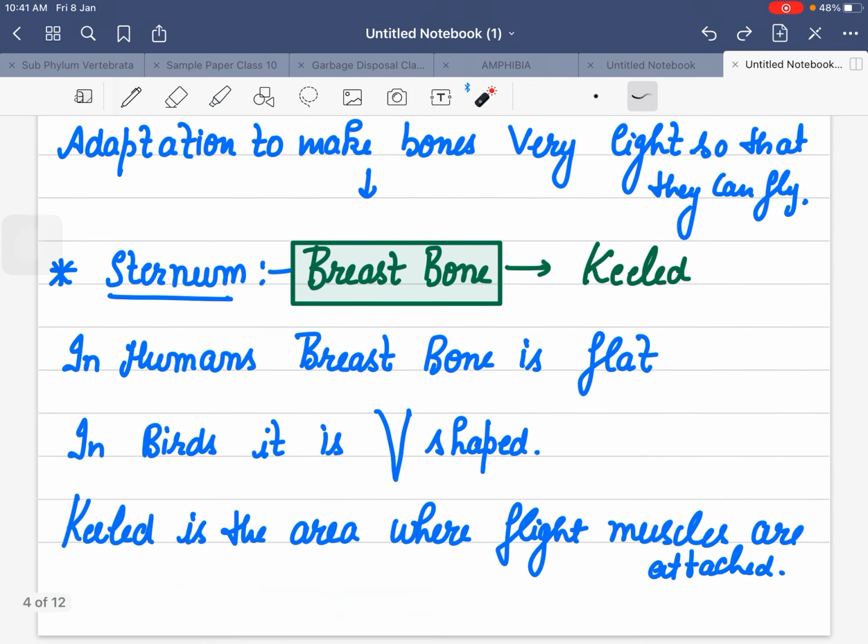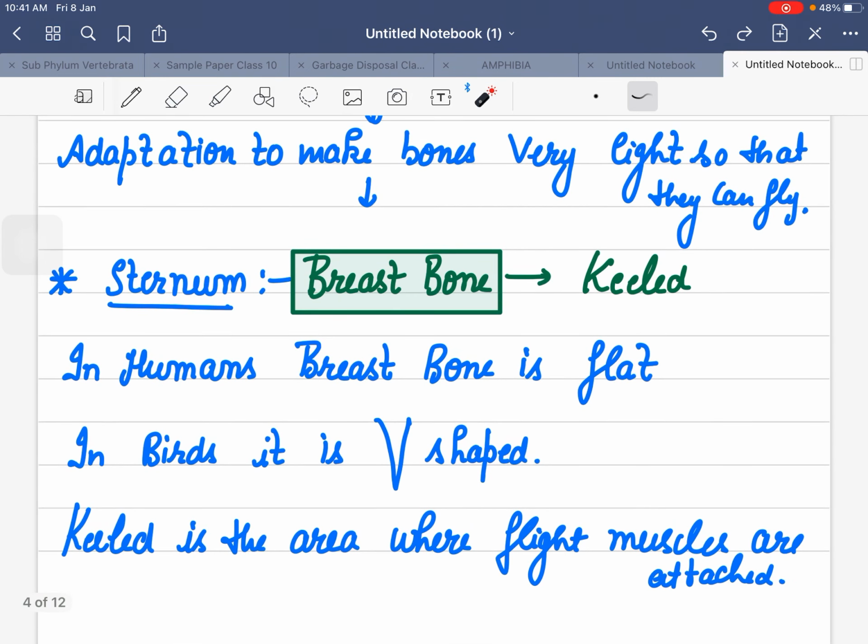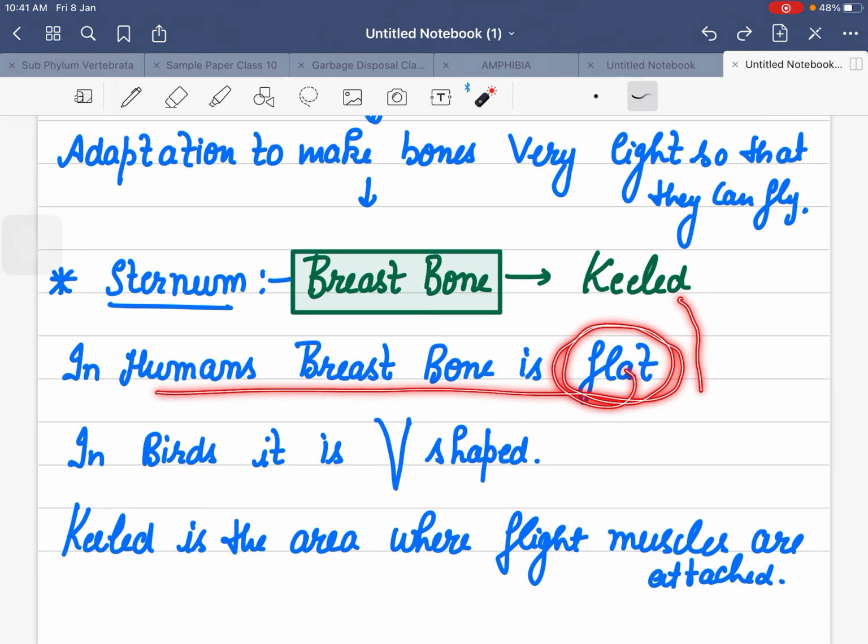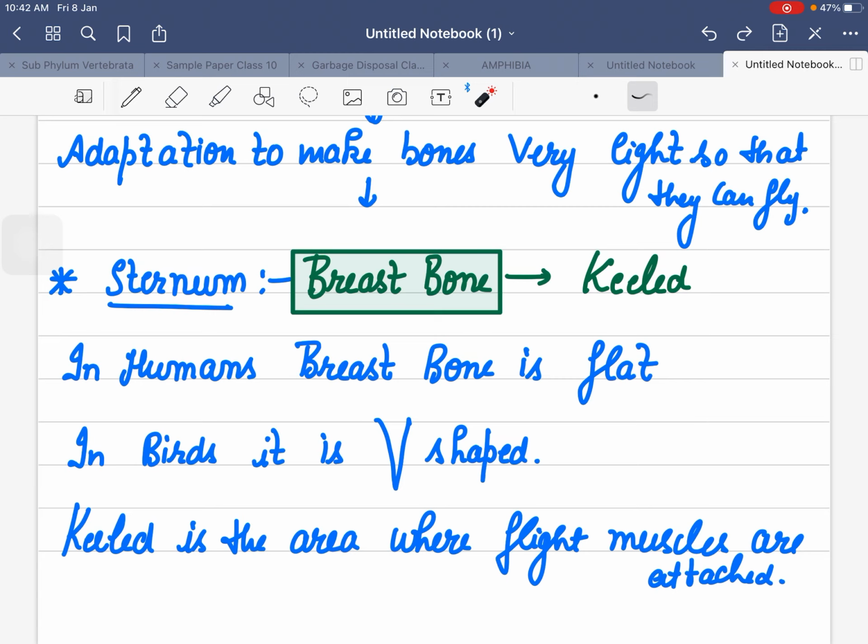pneumatic bones. They have another modification, in the sternum. There is a breastbone present, and this breastbone is not flat as in the case of human beings. In human beings we know that the breastbone is flat, but here it is V shaped. It is known as keeled, and the keel is the area where flight muscles are attached.